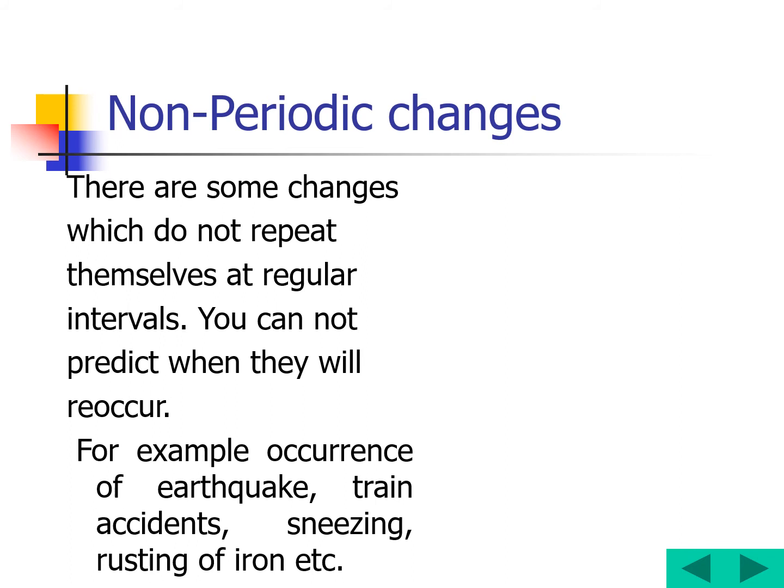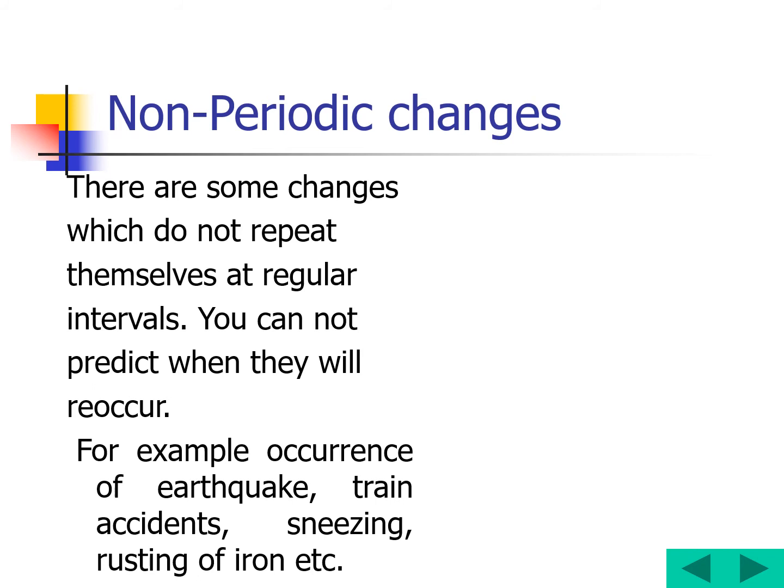The non-periodic changes we may not predict beforehand. For example, the occurrence of an earthquake. Can we expect when the earthquake will occur? Suppose today an earthquake has occurred in a particular place. After a particular time interval of 1 or 2 years, will an earthquake again occur at the same place at the same time? No, we can't guess, right?